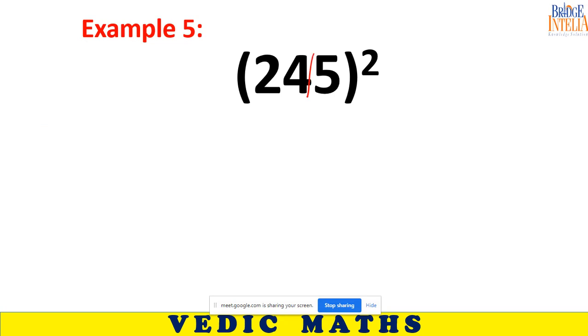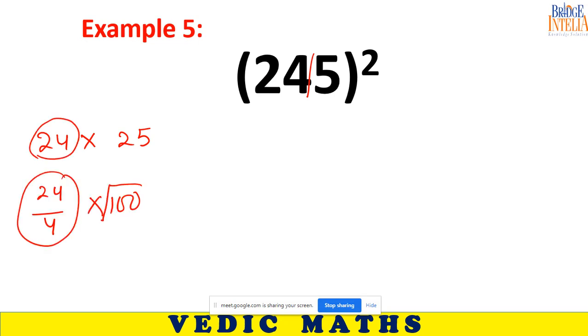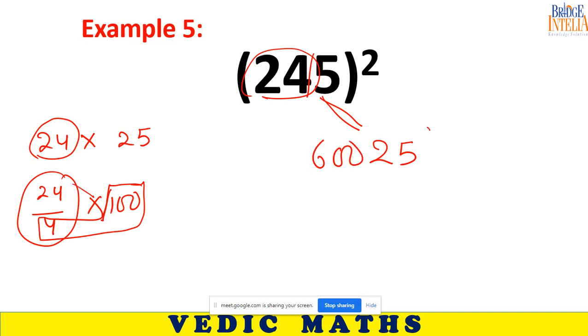If you want to multiply 24 with 25, you can do this mentally. Divide 24 by 4 and then multiply it with 100. It has the same meaning because 100 by 4 is equal to 25. So now tell me the answer quickly. So 24 into 25, 600. So is this the final answer or not? Everybody got this answer?